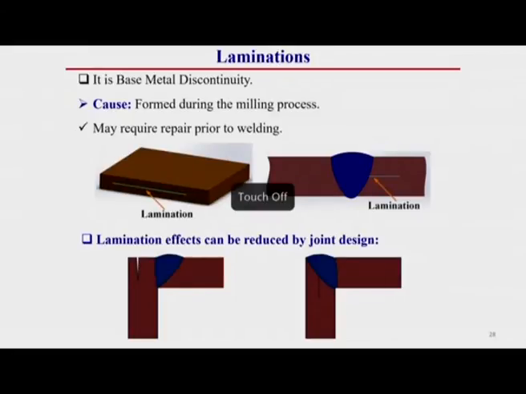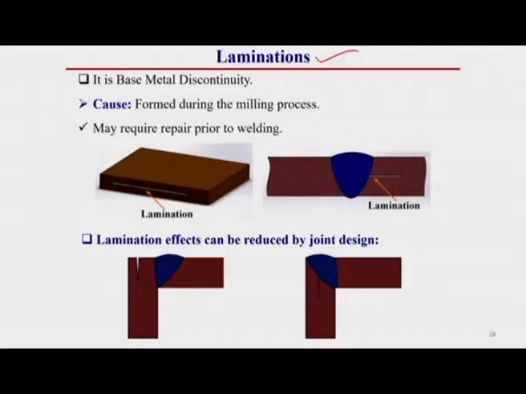Then base material defect. Lamination is a base metal discontinuity. This lamination generally occurs when we prepare the base metal before welding. To prepare the required shape or size, some machining operation may be required on the base material.